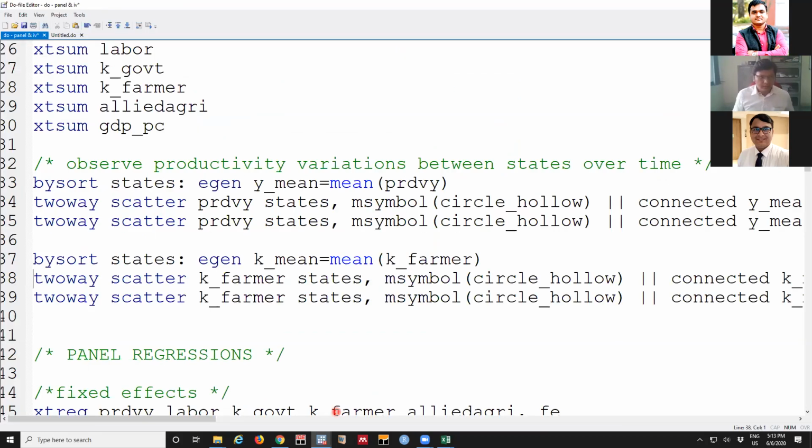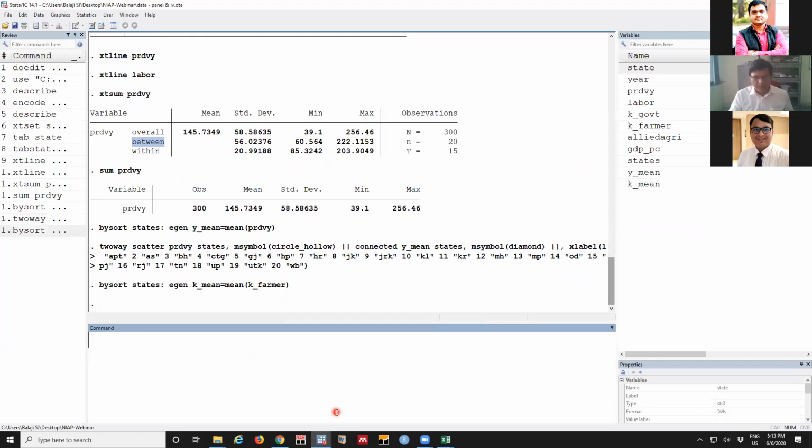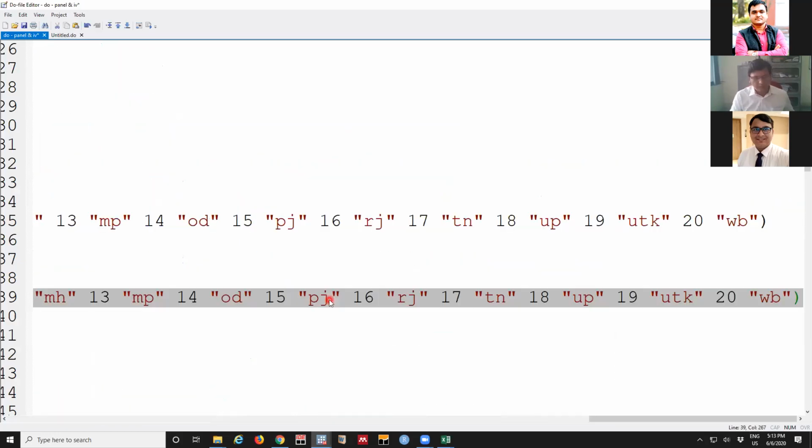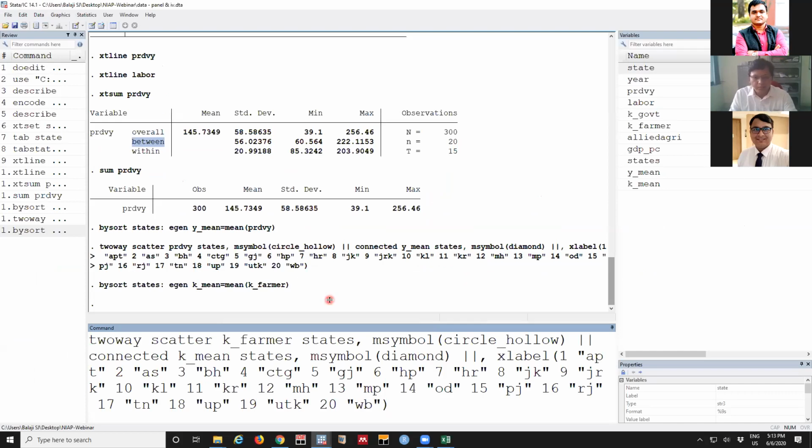And this is just the case of investment made by the farmer. The earlier line and this are the same, except that here we are plotting the productivity mean, and here the farmers' investment mean.